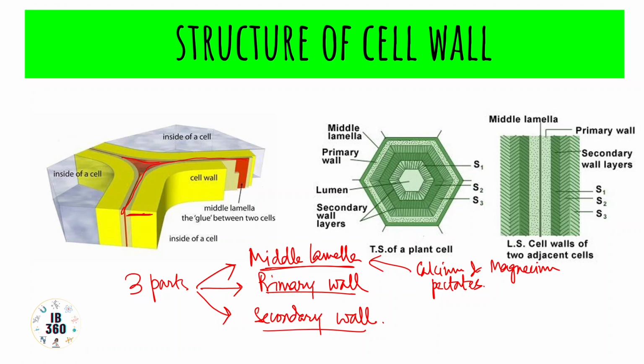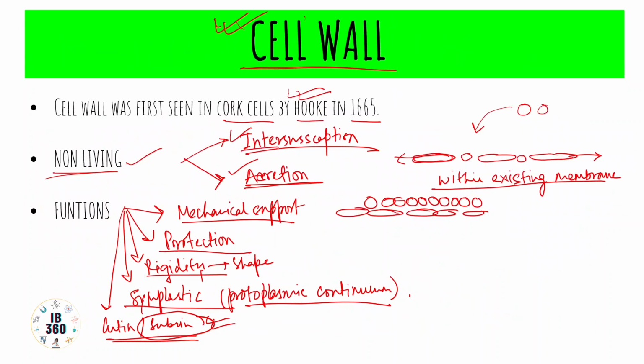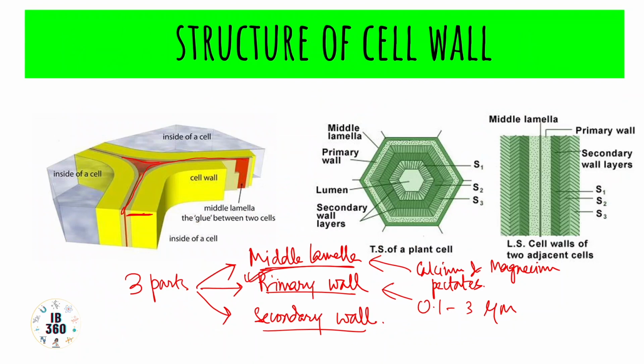The primary wall is produced inner to the middle lamella, and it is commonly thin. It is almost 0.123 μm. And I was talking about intussusception, or addition of materials within an existing wall. That happens in the primary wall, and that results in stretching or expansion of the primary wall.